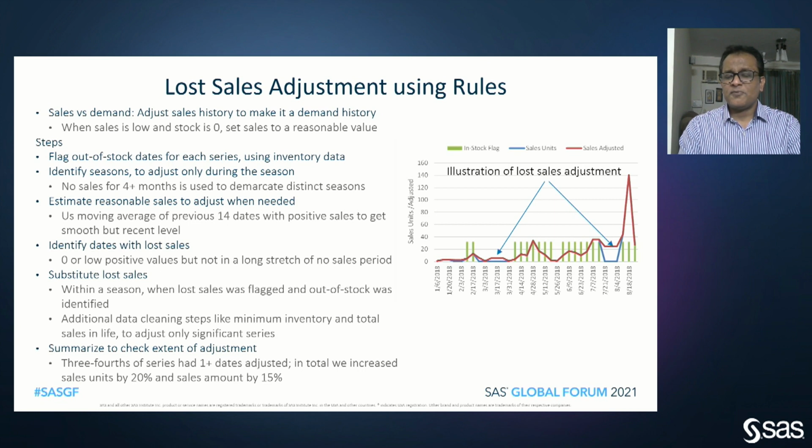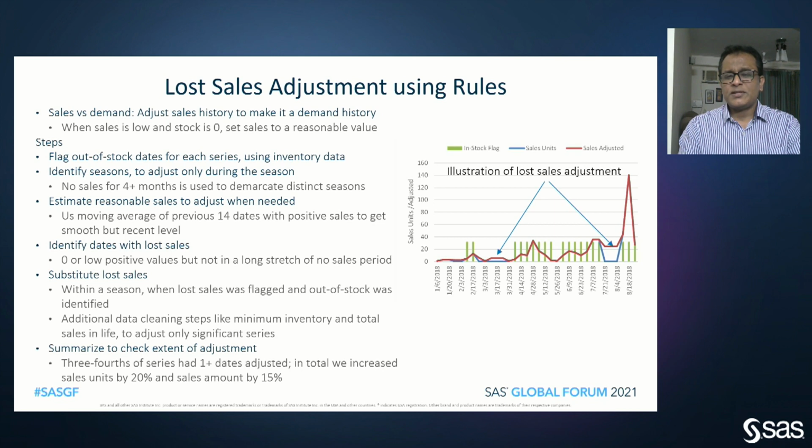And you can see that we did not fill it with the same number. The first one, it's a low value. The one on the right is a higher value based on the recent values, so that the lost sales adjustment is meaningful. We also had certain additional conditions like not filling a long stretch of zeros or ensuring that they have significant inventory or sales, so that we are not creating demand where there was none.